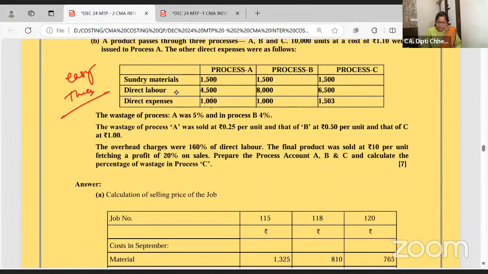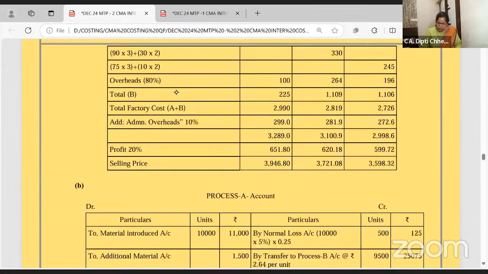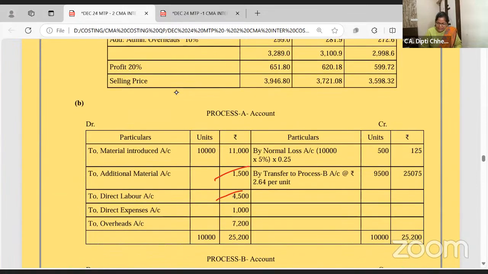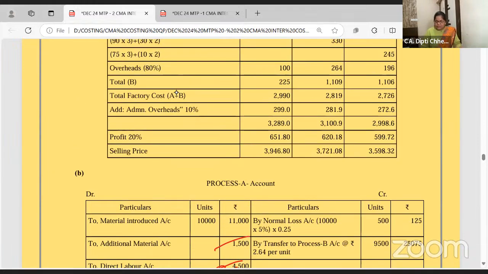Process costing: material, labor, expenses. Overhead is 160% of labor. I'll show you one process. Material, labor, overhead, and overhead is 160% of labor. So 450 into 160%, that is 160. So you got this.